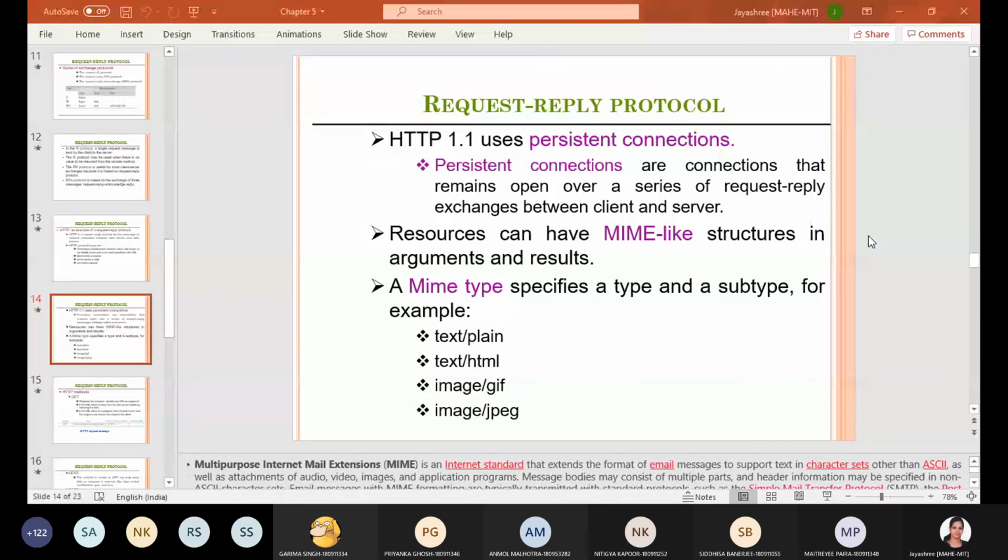Yes. Voice over IP is also an example, correct? Many are responding. Fine. Not bad.